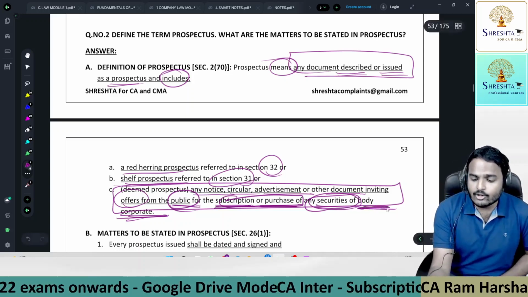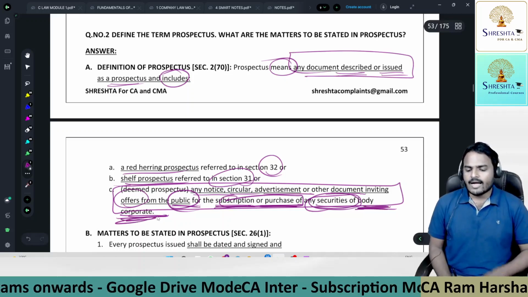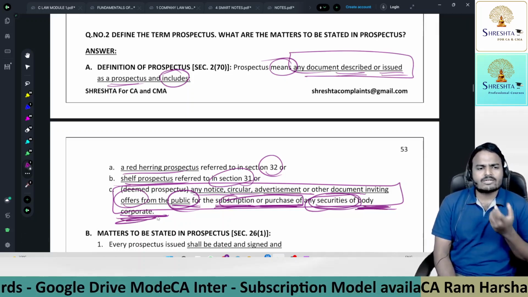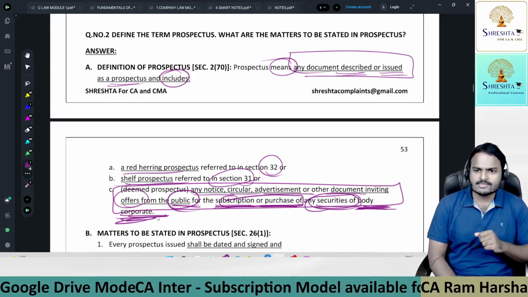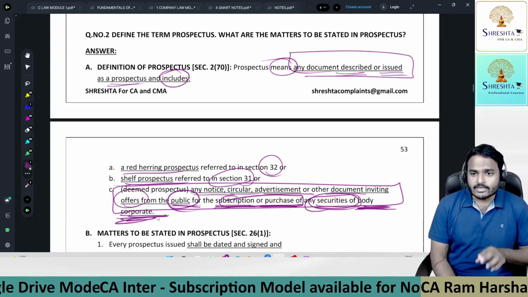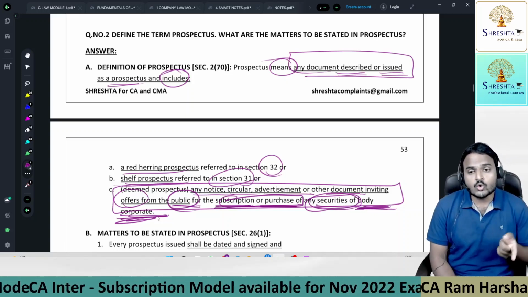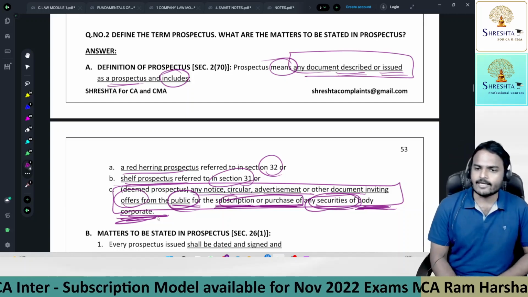Of a body corporate. I got a doubt, why did the lawmaker use the word body corporate? Why not company? Because if you read the definition of body corporate, it includes a company incorporated outside India.